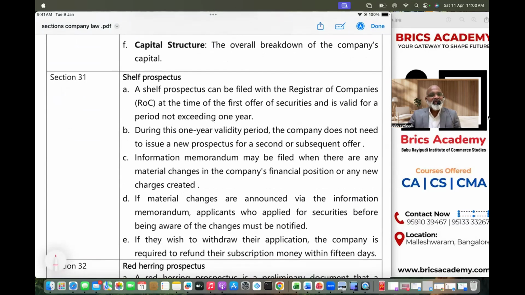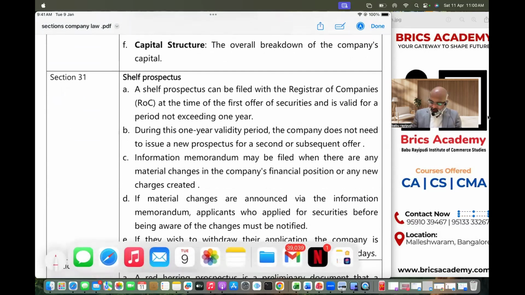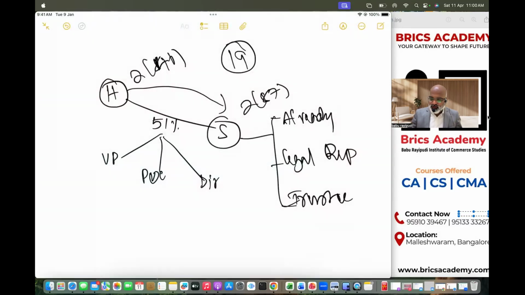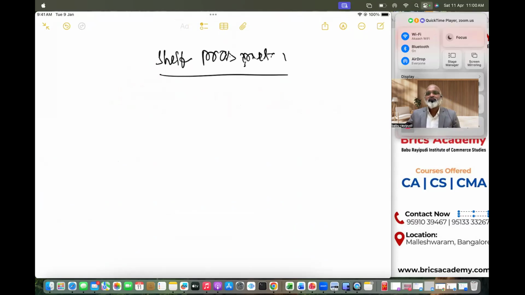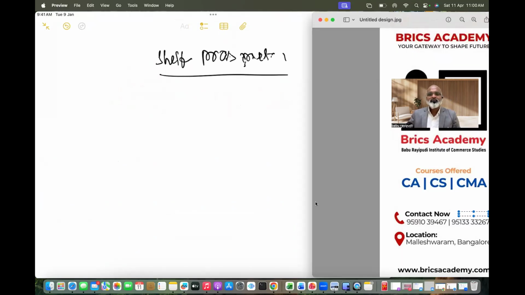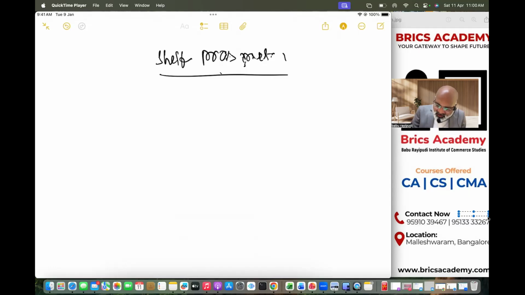Let's understand the next one, Section 31. Section 31 is what? Shelf prospectus. Sometimes you will issue a prospectus as a shelf prospectus, which means this prospectus is valid for 1 year.